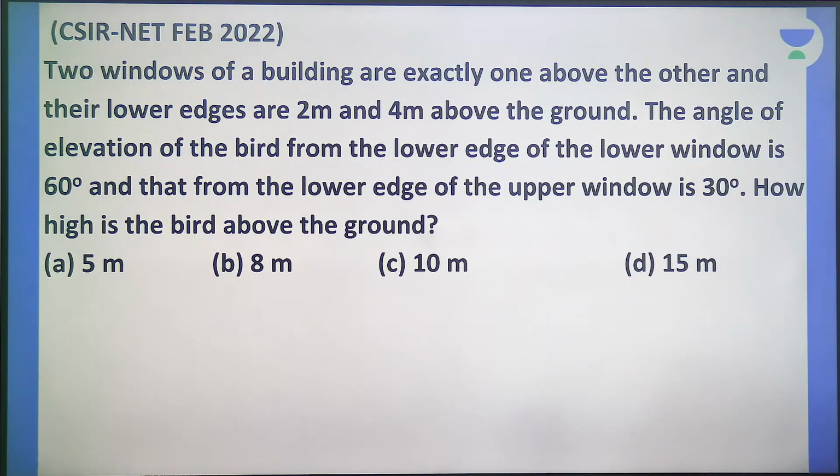Actually, your chat is not visible. If you haven't understood the question or are not able to answer, mention that so that I will start explaining. Some of you got option A. Let's see whether it is right.